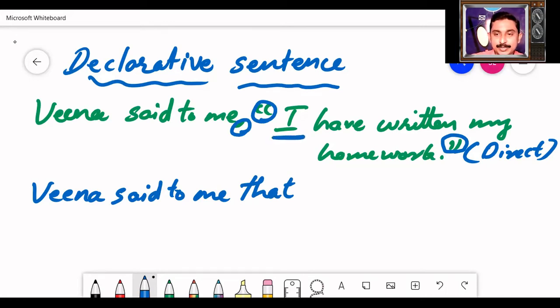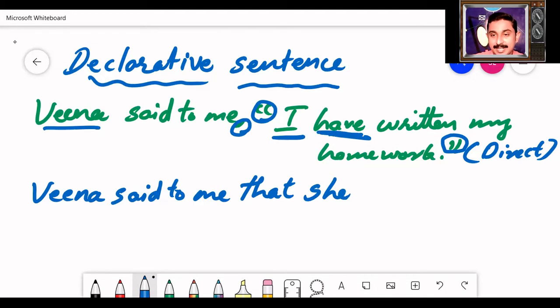But I is not suitable here. You need to identify who is the speaker. Who is the speaker of this sentence? Veena is the speaker of the sentence. So Veena is a feminine gender. So which pronoun is suitable? She. We have to change the pronoun accordingly. We have written she. Next, make change of tenses.